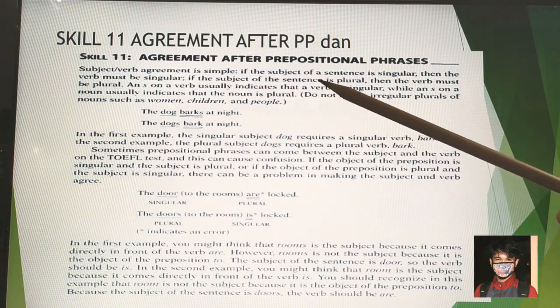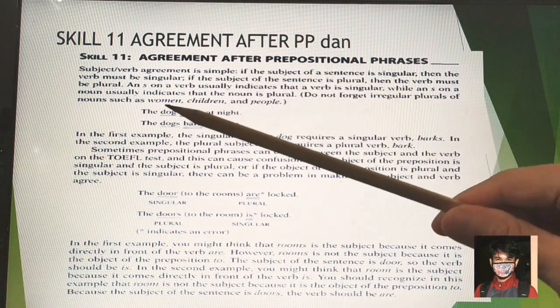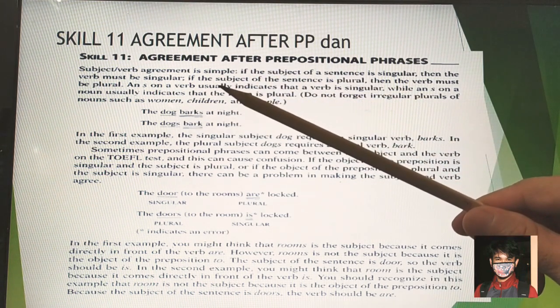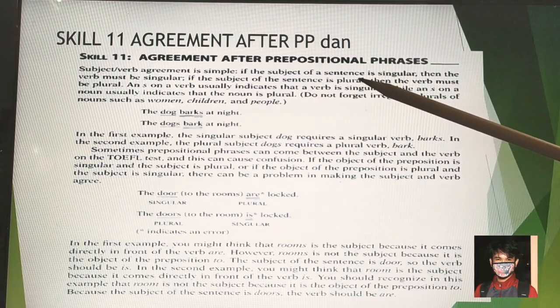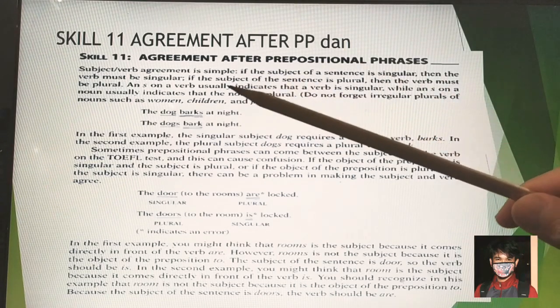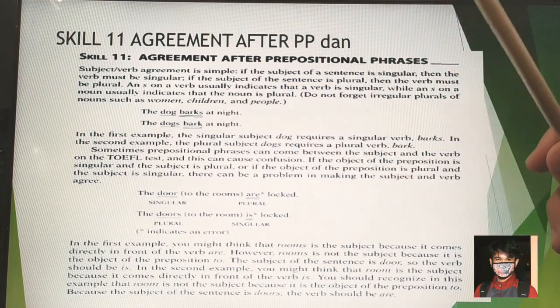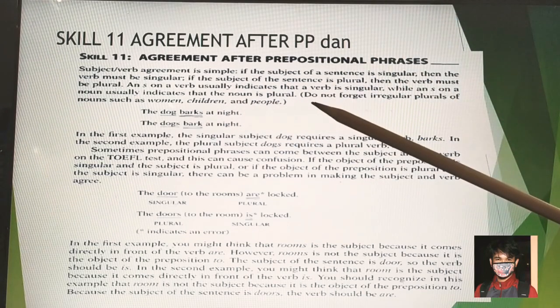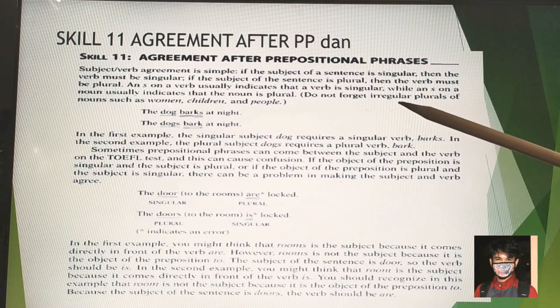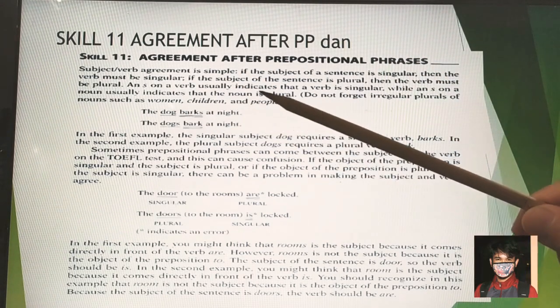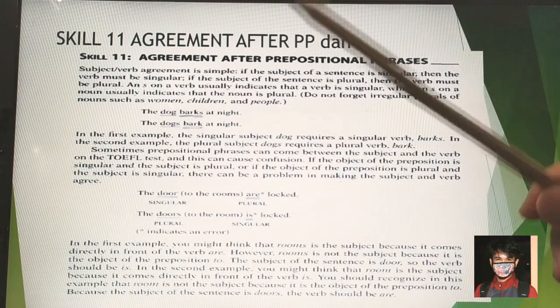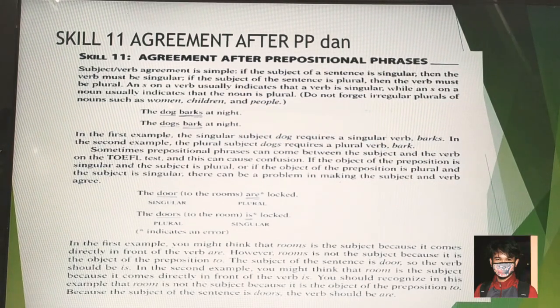If the subject of the sentence is singular, then the verb must be singular. And if the subject of the sentence is plural, then the verb must be plural. Okay, so that is the point. So don't forget about irregular plurals, such as women, children, and also people. Okay, so take a look at number one.